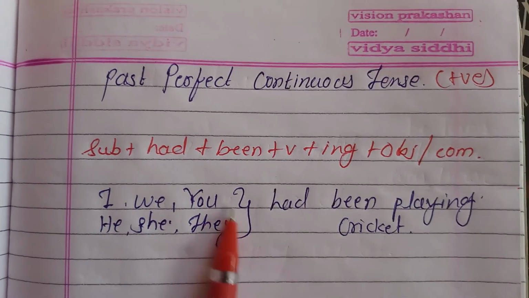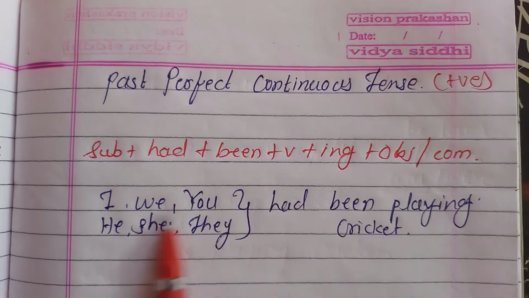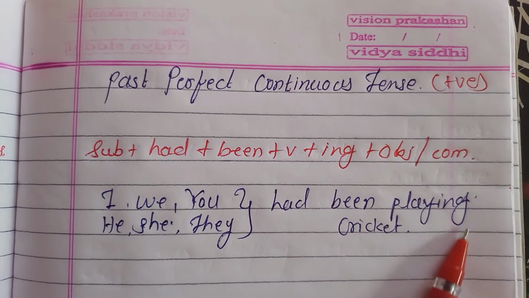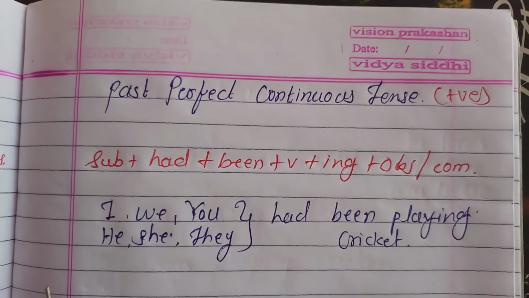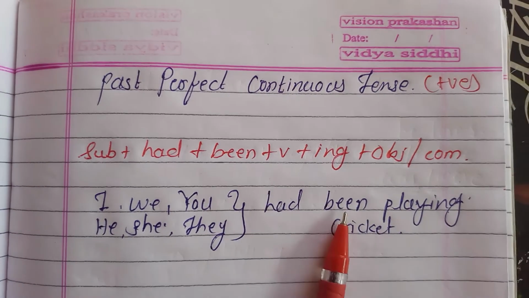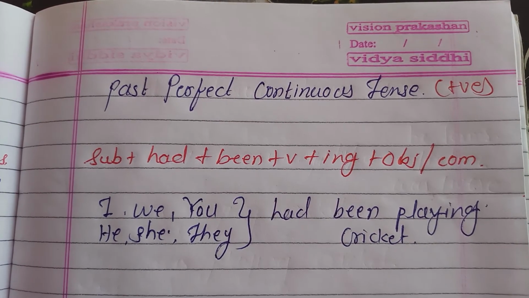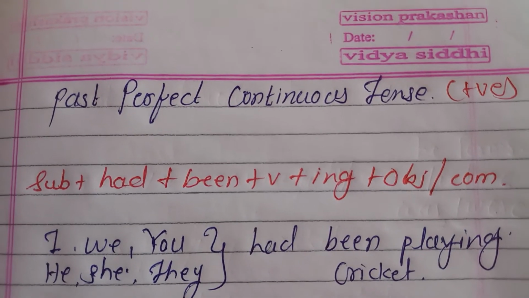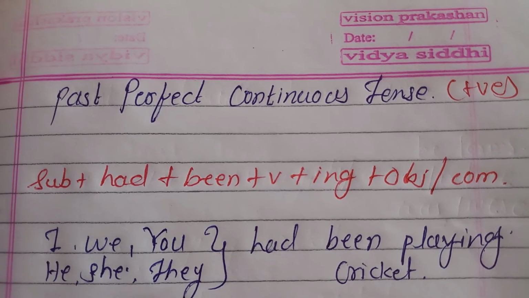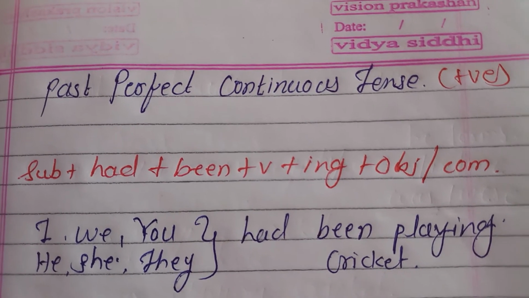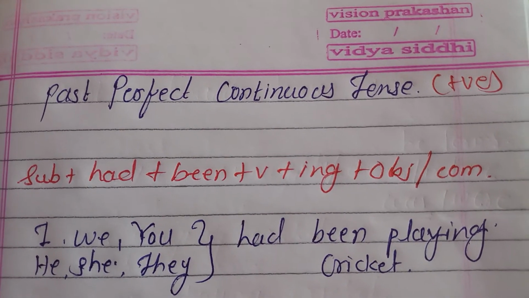Here all the subjects come: I, we, you, he, she, it, and we use had been playing cricket. Simple past tense is very easy for usage and easy for understanding also. Listen to one more example. Akshay Kumar had been working as a chef before he became an actor.